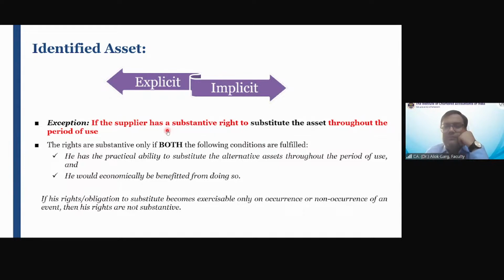हाँ... So Ginny, if I talk about airline companies, they have lots of assets on lease basis, right? The biggest asset is the aircraft in which you are flying. So they took the aircraft on a lease basis. Okay. So what happened? These aircraft are identified assets, right? These aircraft are identified assets and the lessor cannot replace this aircraft, right? Whenever the airline company is getting the aircraft on a lease basis, they have to paint the aircraft.